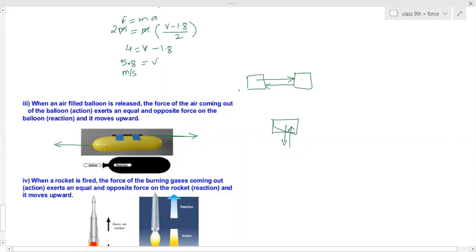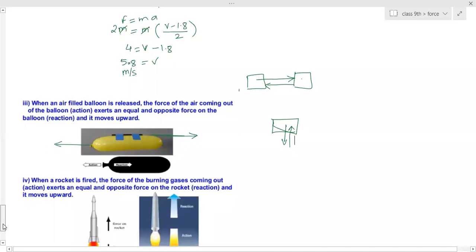Action and reaction forces act on two different objects, always. The first object applies action force on the second object, and in turn the second object applies reaction force on the first object.